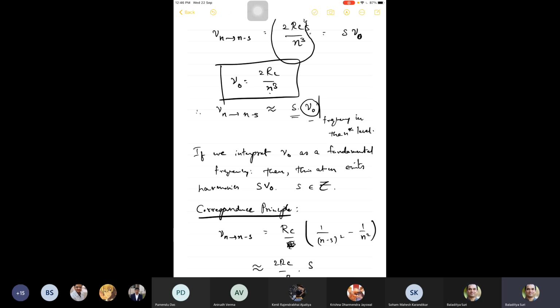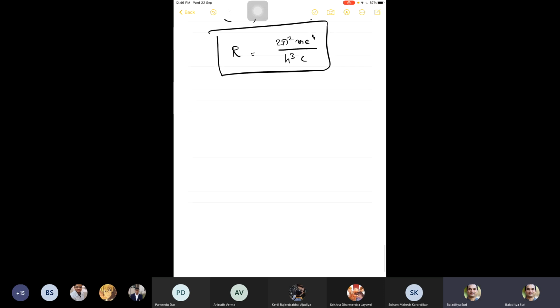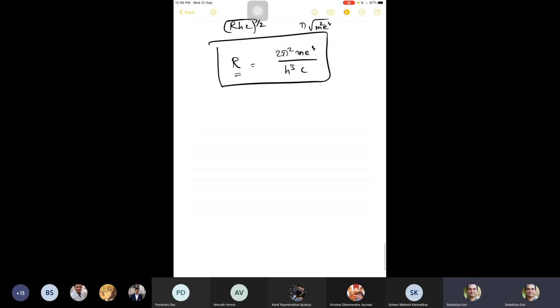By equating these two, he could now come up with an expression for R. Now this expression for R, by plugging in all these constants, pi is a constant, m is a constant, e is a constant, h is a constant, and c is a constant, he could easily compute this value R, which came very, very close to what Rydberg had empirically determined.